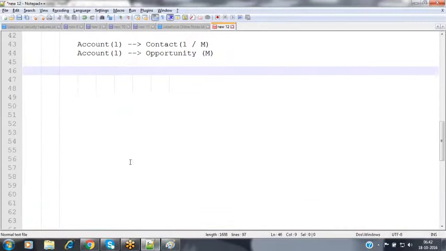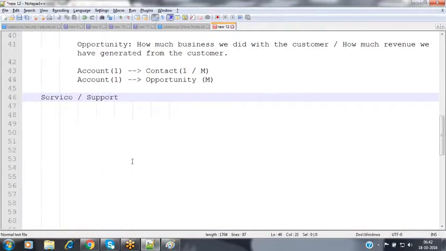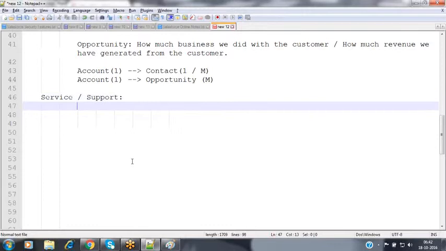So now whenever the customer is facing any problem with our product, then the customer is going to be raising a case, nothing but a complaint. Customer is going to be raising a complaint. For example, assume that I'm utilizing some mobile network. Till yesterday, it is working fine. Today morning, whenever I'm trying to access the internet, I'm unable to access that. I'm facing some difficulty in that. At that time, what we can do, we are going to be raising a case.